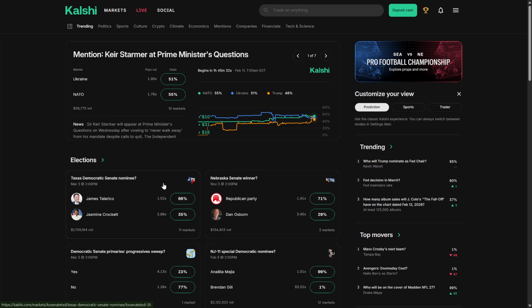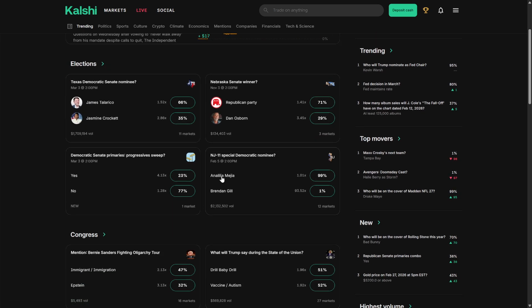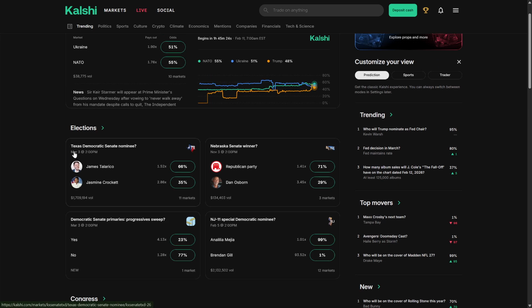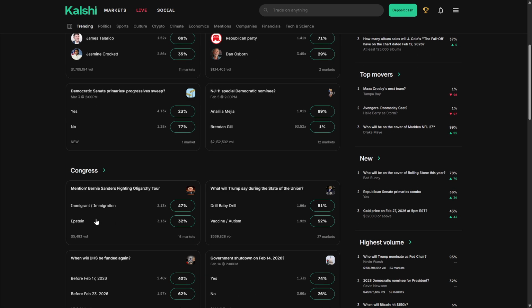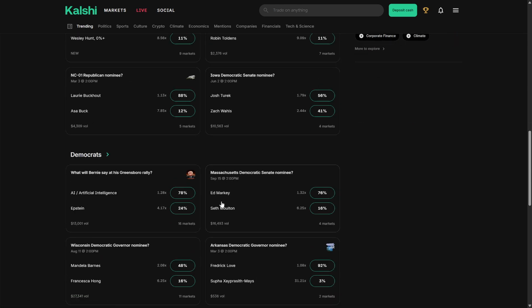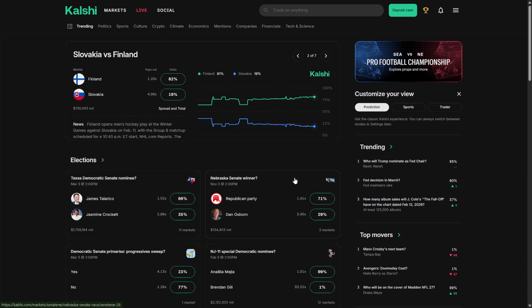How are you going to know when the position is going to end or when you're getting money? It's by looking at this date in here. As you can see here, it says March 3, 2 p.m., November 3, 2 p.m., and so on. So depending on what's going to happen in here, you're going to get different outcomes and you're going to get the money at different times.